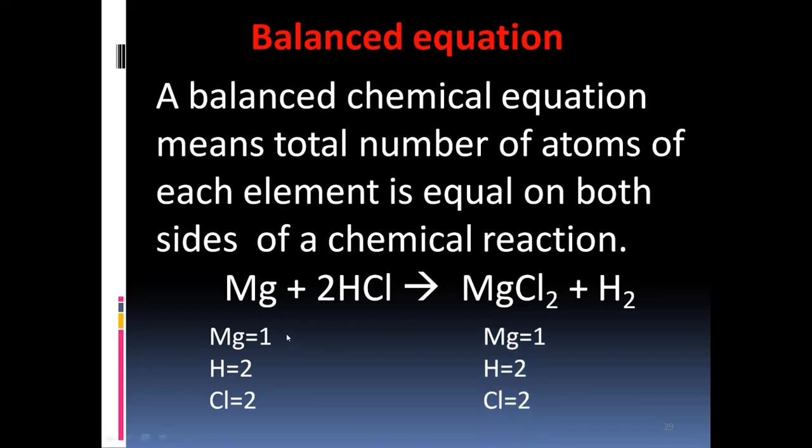Magnesium, this is all about reactant side, product side. LHS should be equal to RHS. Mg 1, Mg 1. Hydrogen is 2 here, hydrogen is 2. Chlorine is 2 here, chlorine is 2. So the number of atoms on the reactant side is equal to the number of atoms on the product side.